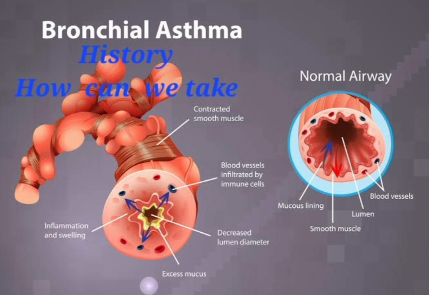What is the DD of a wheezy chest or DD of exacerbation? It can be a first case of asthma, you can tell, or a chronic case of asthma with exacerbation. The cause we can tell, like non-compliance to the treatment. When we take the history, we can find non-compliance to the treatment, wrong inhaler technique, inappropriate dose he is taking, triggers still there, wrong diagnosis, or other types of allergies existing.